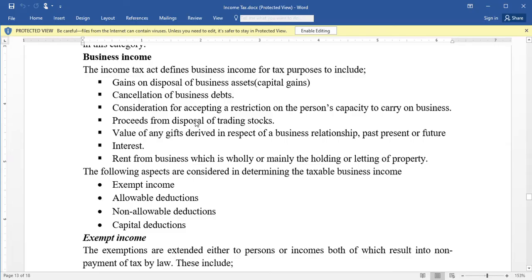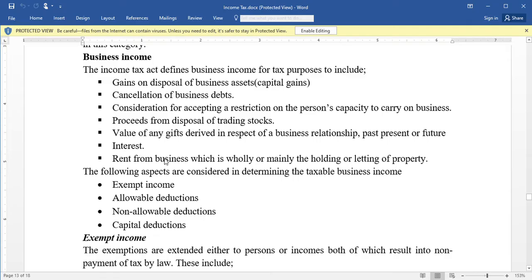Then proceeds from disposal of trading stock, when you sell stock like shares and all that, the money that you get from it is regarded as business income. And in case you get any gift when you're carrying out business, it is also regarded as business income. Then interest, in case you lend someone money and they return the money with interest to you as a business, it is also regarded as business income.